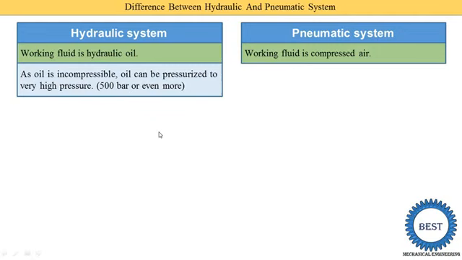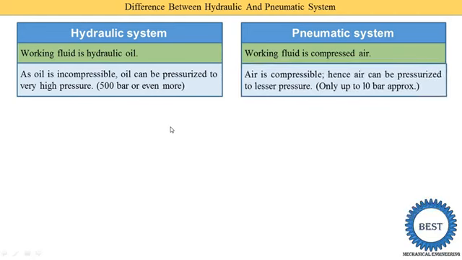When we use very high pressure, it has some advantages and some disadvantages that we discuss in this video. In a pneumatic system, air is used, and air is compressible, meaning when we increase the pressure of the air, its volume is reduced. So it has some limitations: we are not able to increase its pressure to a very high level, because its volume keeps reducing, and if we increase the pressure more, it would become zero volume and convert into a solid. Air can be pressurized only to lower pressures, up to approximately 10 bar.